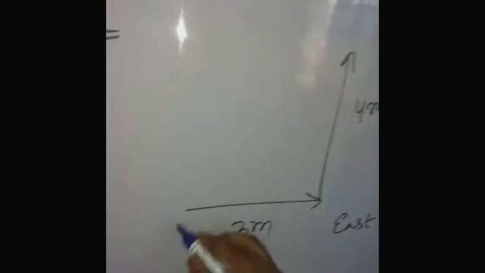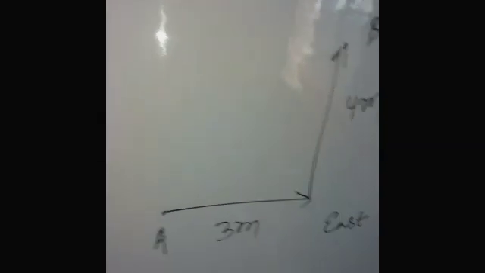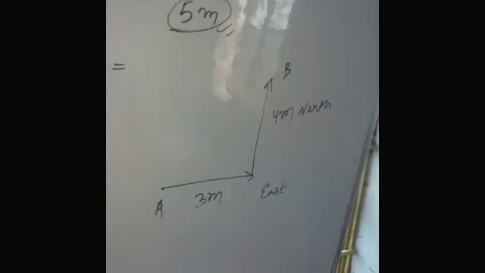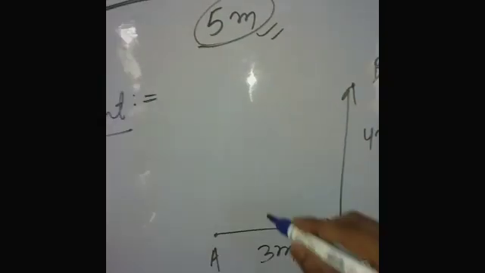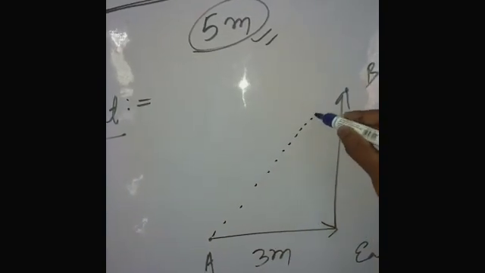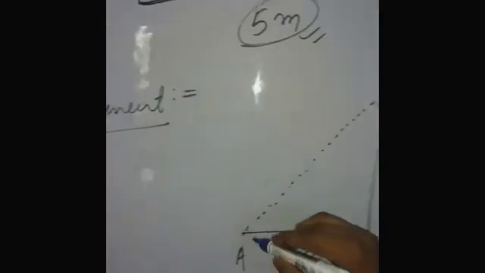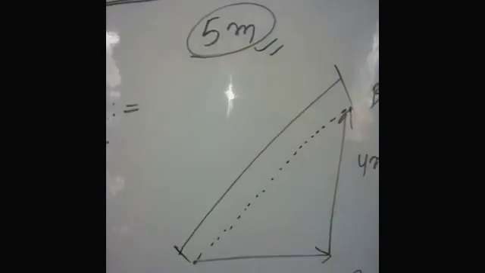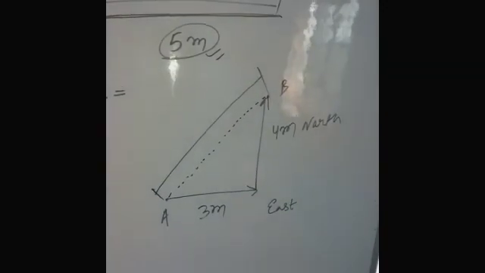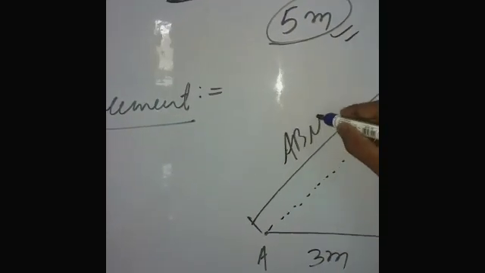Then this is the initial position and this is the final position. By the definition of displacement, the shortest distance between the initial position and the final position is the displacement. So AB is the displacement.